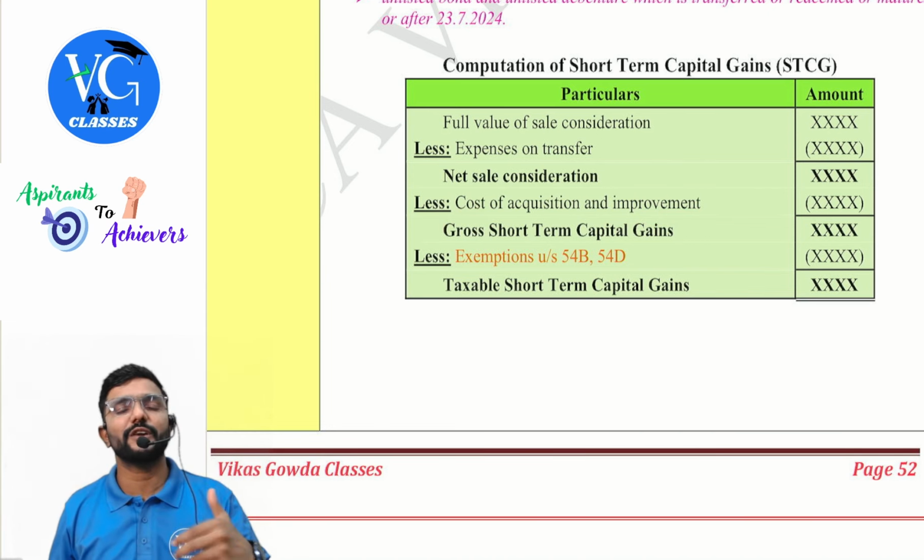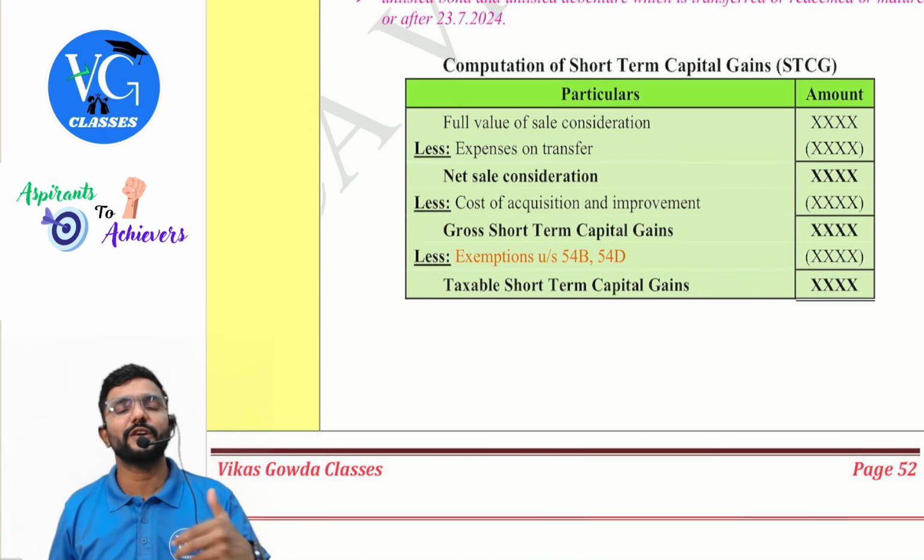So transfer took place in the previous year 22-23, but capital gains will be taxable in the previous year 24-25. That is the year in which compensation is received. Period of holding is from 20th September 2018. That is the date of purchase. Till when? Till the date of destruction, because transfer happened in 22-23. The period of holding as well as indexation also will stop there. But it becomes taxable in the year in which it is received. Sir, can I claim period of holding and indexation up to that? No, no, no. Okay.